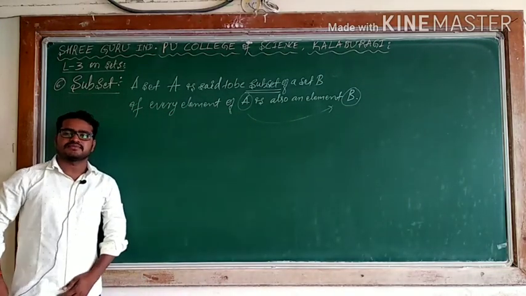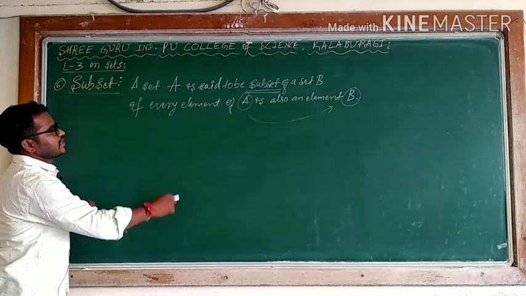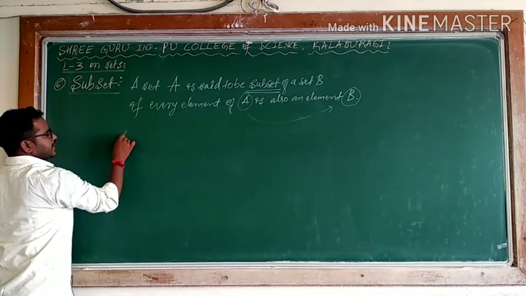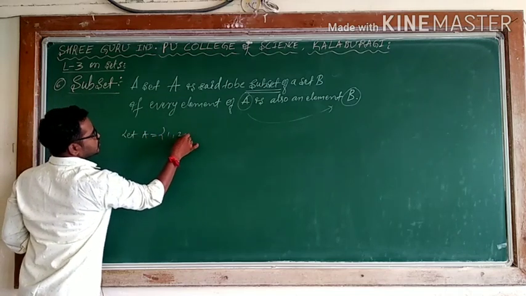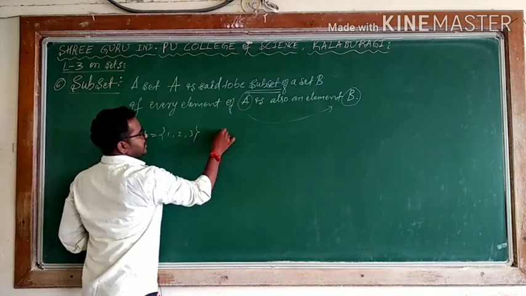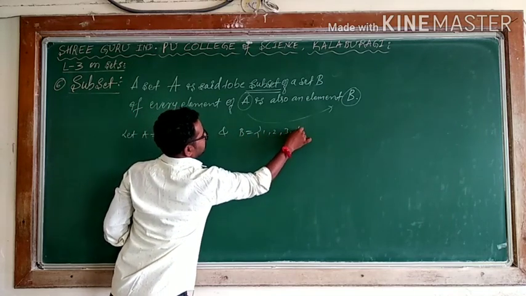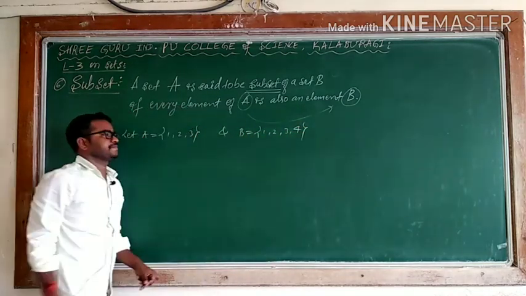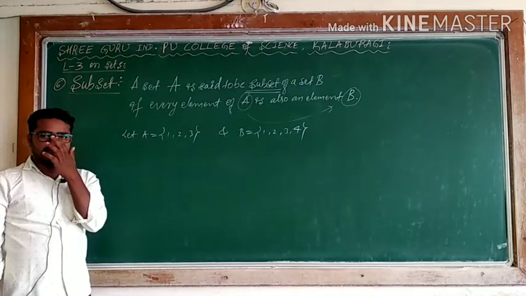What it means? Better I will take one example. Using that example you will come to know what I am saying exactly. Let A is equal to {1, 2, 3} and B is equal to {1, 2, 3, 4}. Can you tell me which one is a subset here according to this given definition? It's very simple.